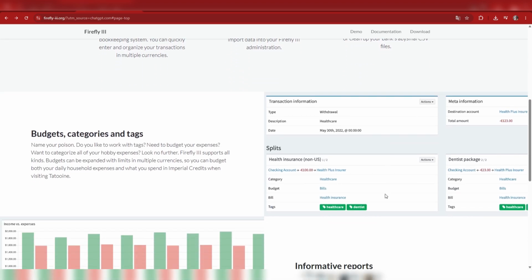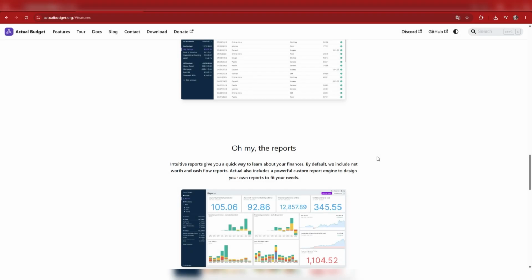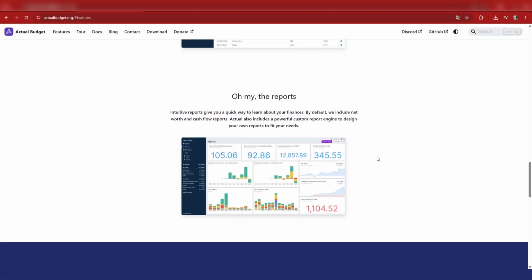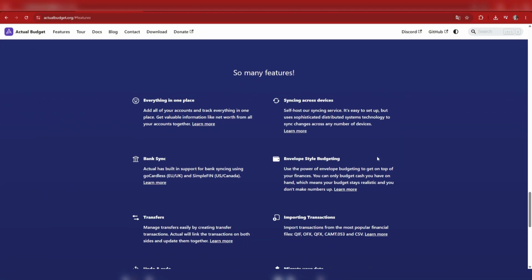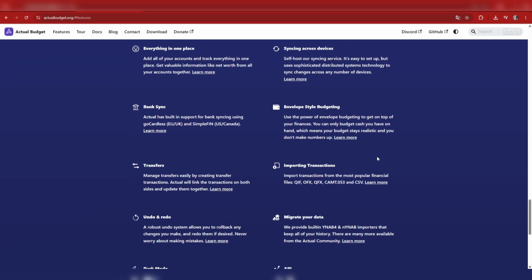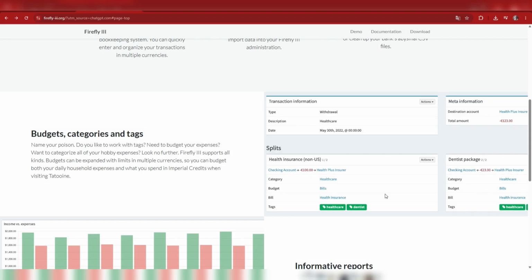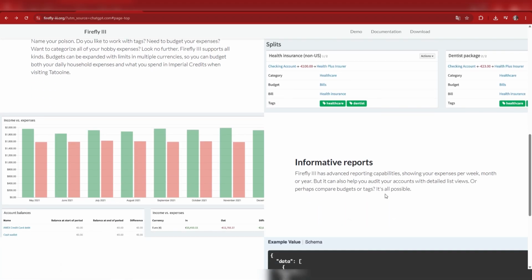Now let's talk about who Actual Budget is for. It is best for people who want a simple YNAB alternative like envelope budgeting, want fast daily budgeting, and prefer a clean interface. Now, Firefly 3 is better for people who want full financial tracking, manage multiple accounts, and need detailed reports like accounting-style systems.